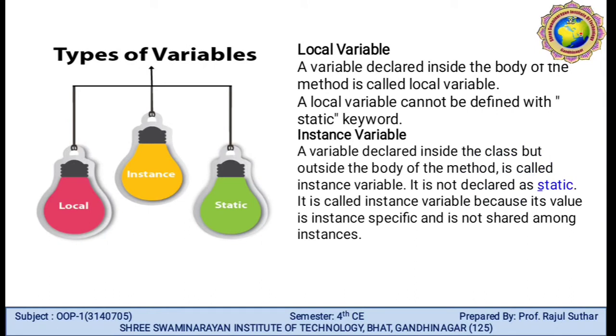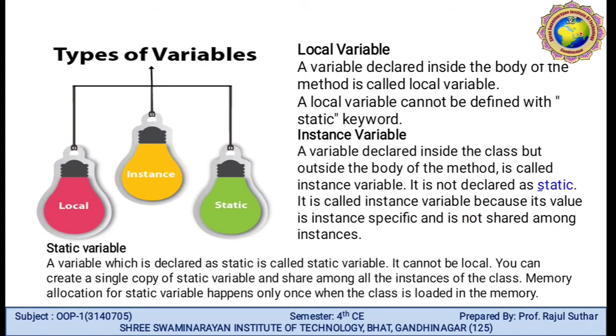Second thing is the instance variable. A variable declared inside the class but outside the body of the method is called an instance variable. It is not declared as static. It is called an instance variable because its value is instance specific and it's not shared among the instances.